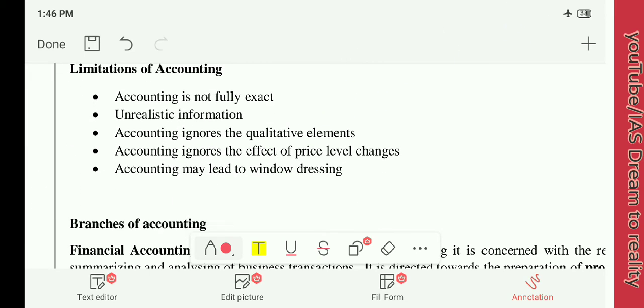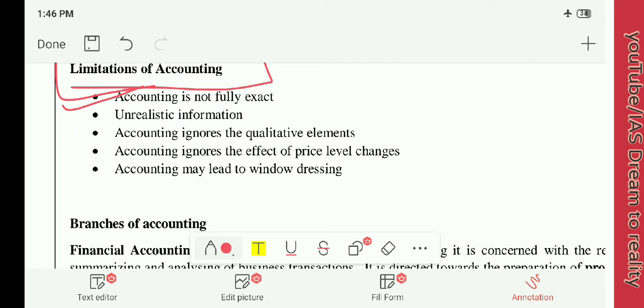Now we will see what are the limitations of accounting. Of course, accounting is done in a particular way in order to meet legal requirements, but there are some limitations of accounting. What are those? Accounting is not fully exact, because there are many things that will not be noted in the accounting.